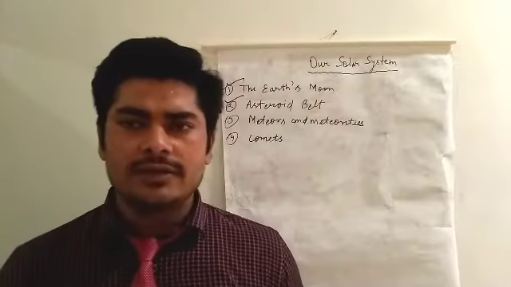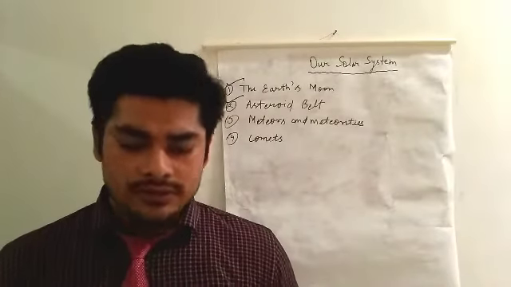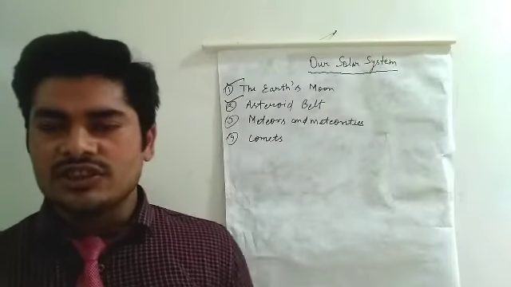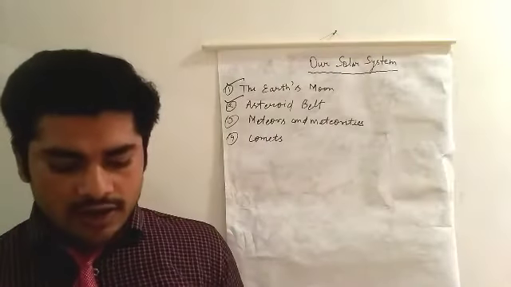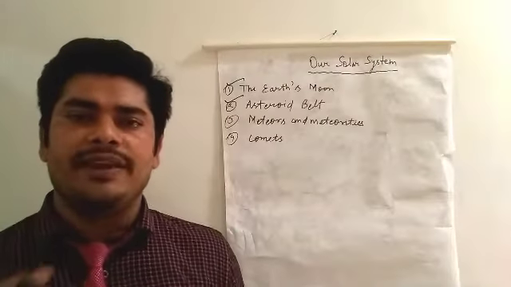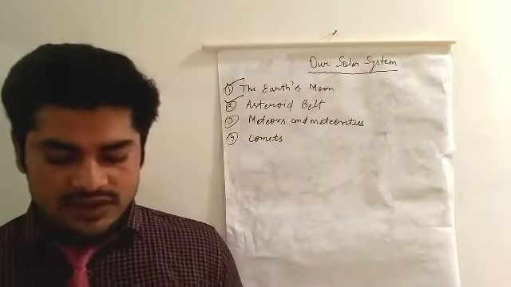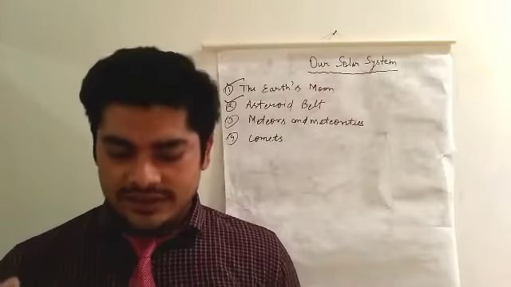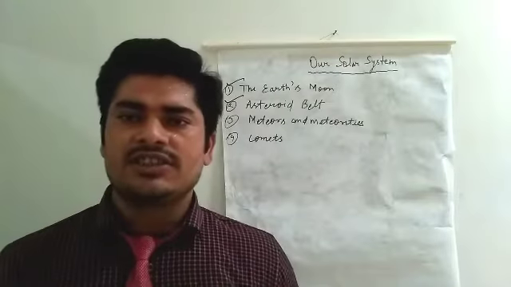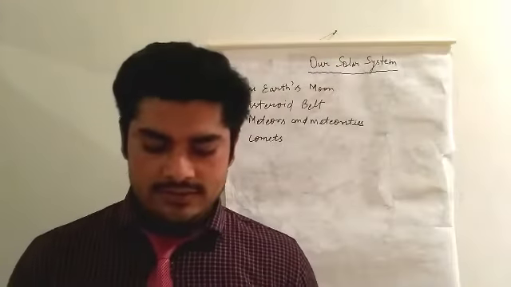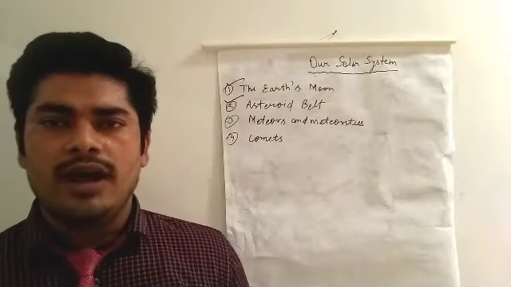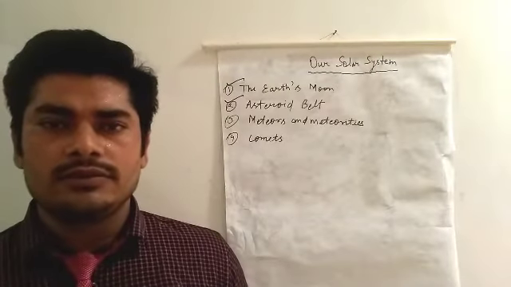I repeat this definition again: this region in our solar system is called the asteroid belt. Ceres, the dwarf planet, is the largest asteroid in the asteroid belt. My dear student, this is the point.